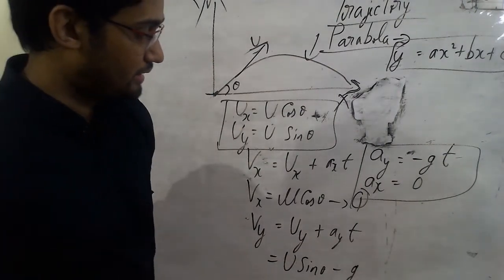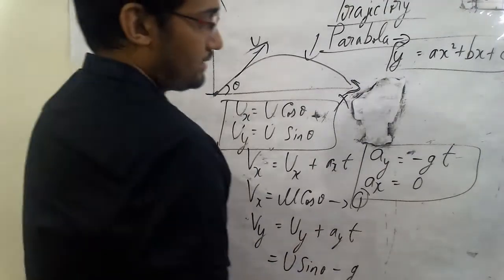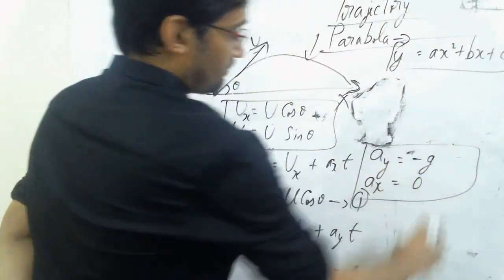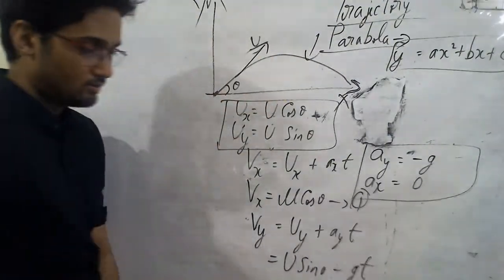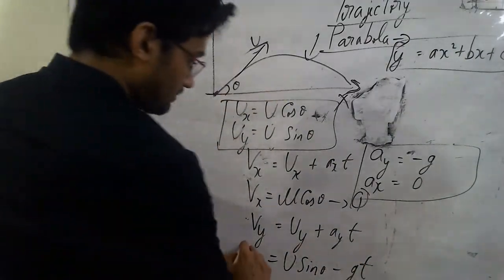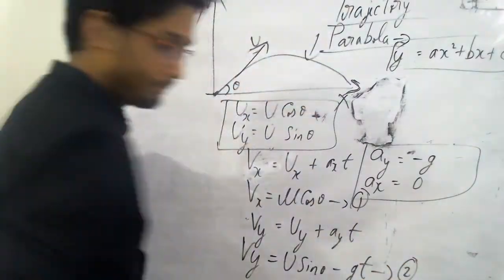So I can substitute there minus g into t. This a is equal to minus g actually, but we know it gets multiplied with the t, so it's minus gt. This becomes my vy, that is my equation 2.